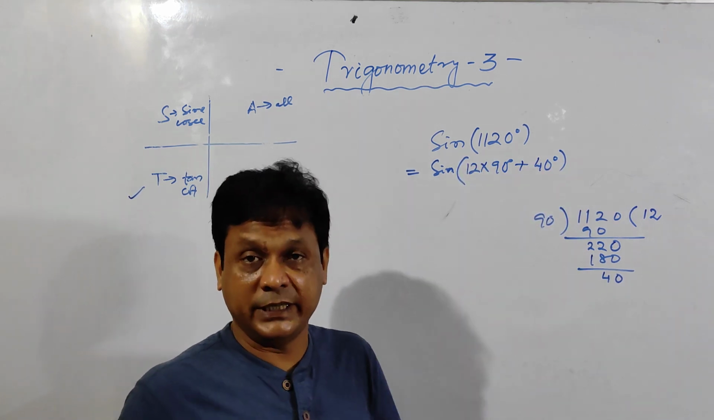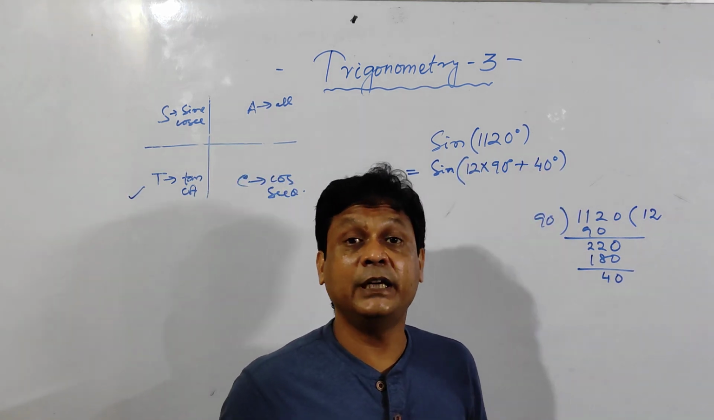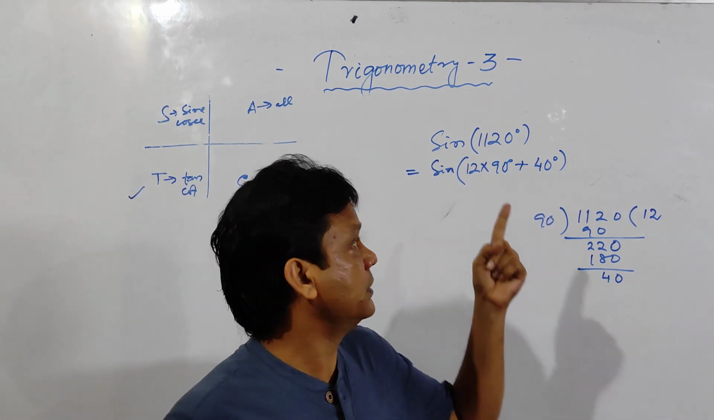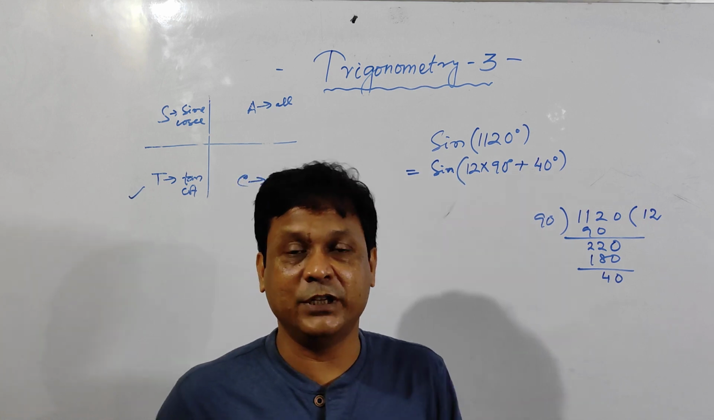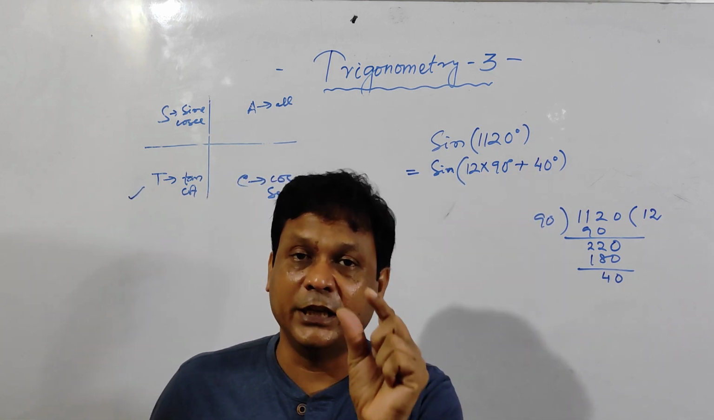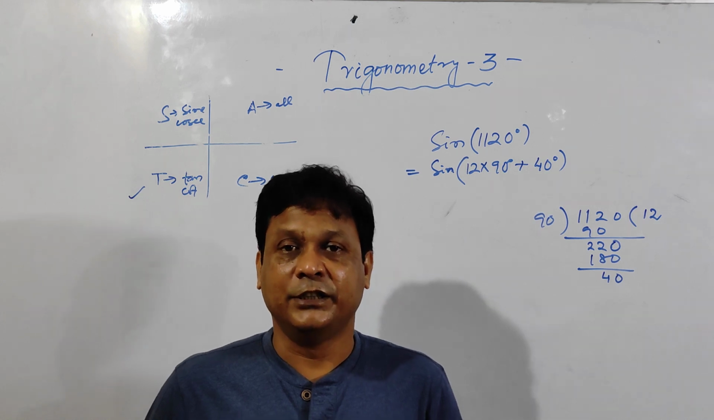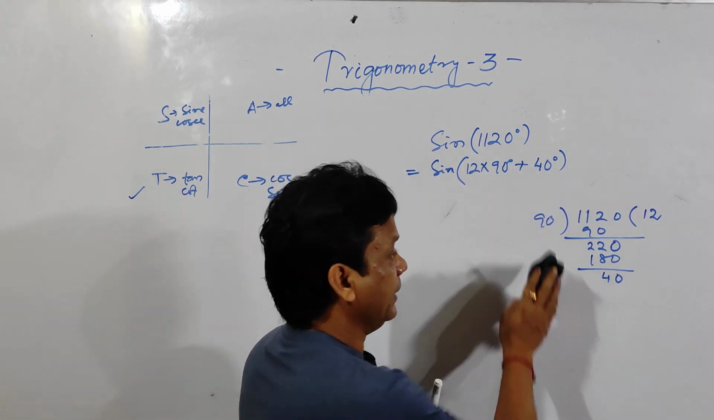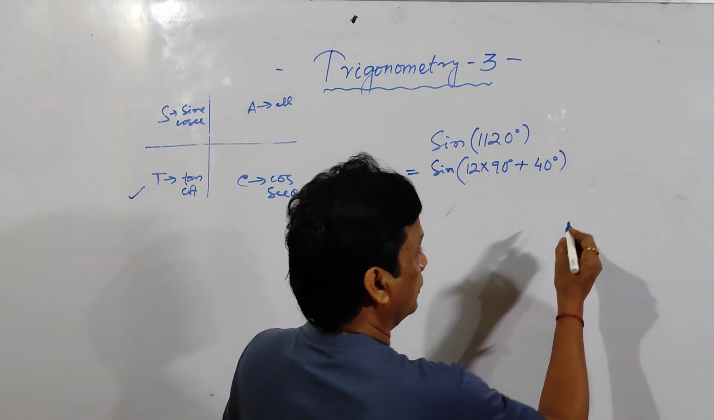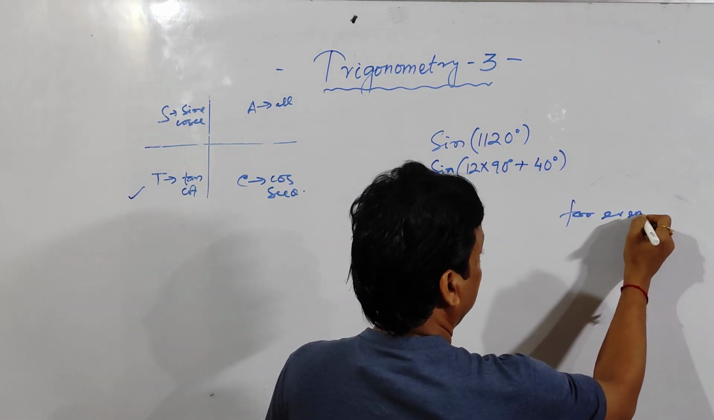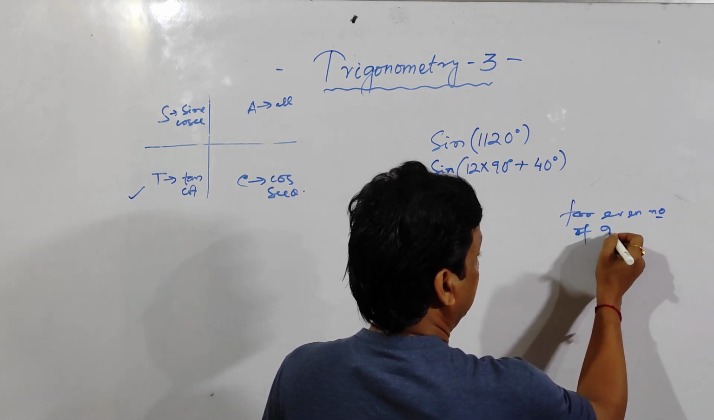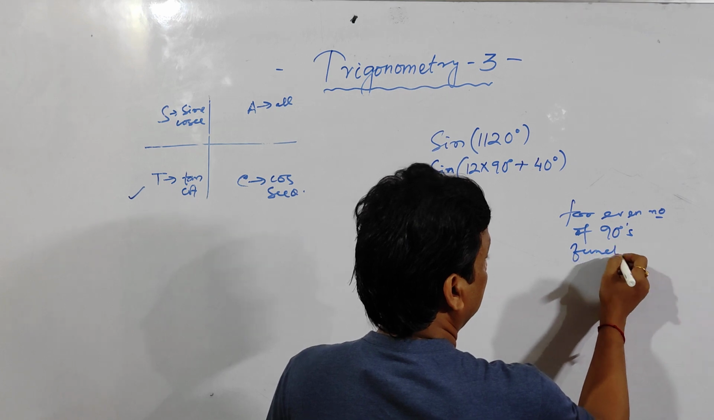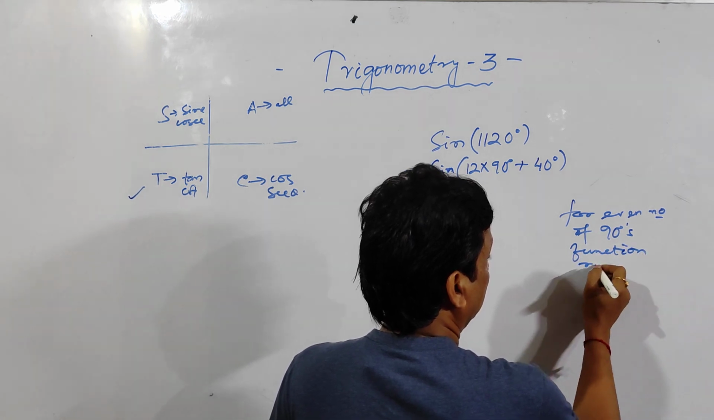Clear? And the rule is that we count how many 90s are there. It may be even 90s or odd 90s. Here an even number of 90s are there because 12 is an even number. If it is an even number, then the function does not change. For even number of 90s, the function remains the same.